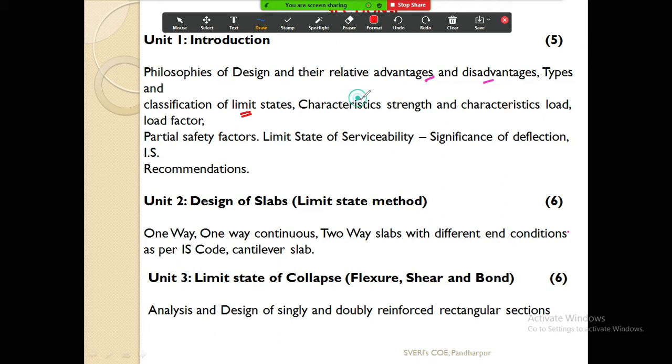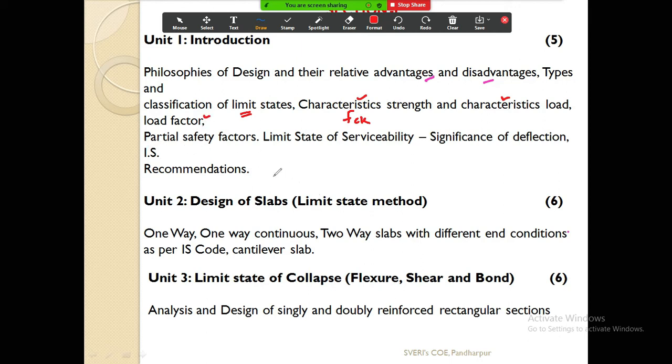Then characteristic strength, you already know this thing, characteristic strength, fck. You have learned this in concrete technology, I think in second year. Many of you must know this characteristic strength. Then characteristic load. Then what is load factor?